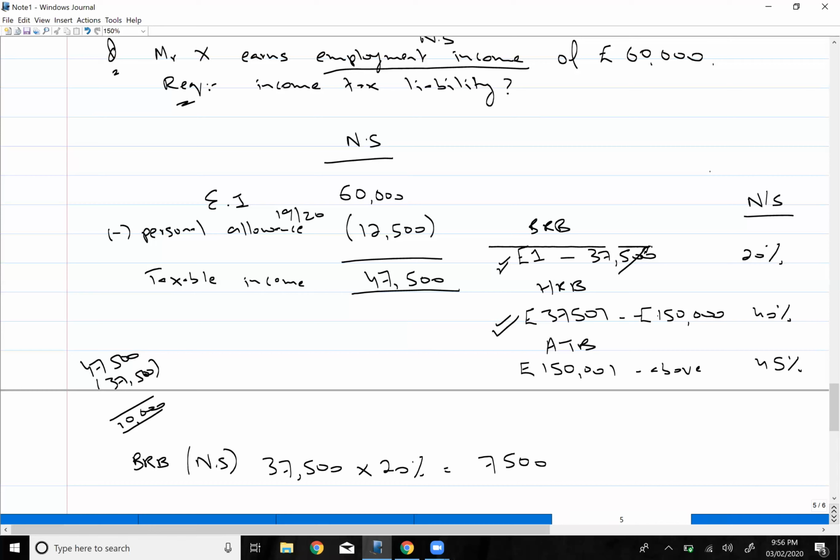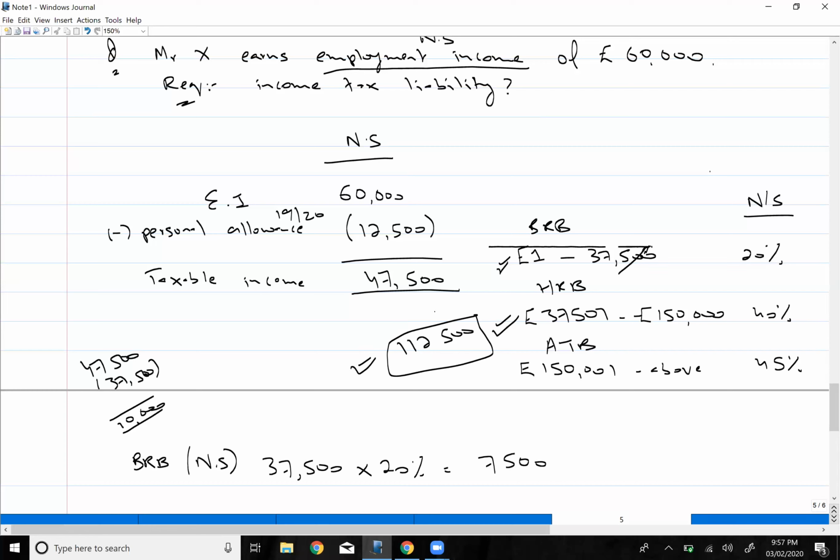That is very simple. Just take the difference between 150,000 and 37,500. So 150,000 minus 37,500 is going to be 112,500. This is the limit of the higher rate band. It means that only this much income can come in the higher rate band.